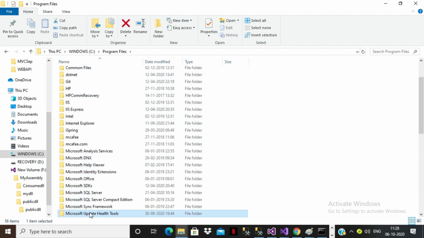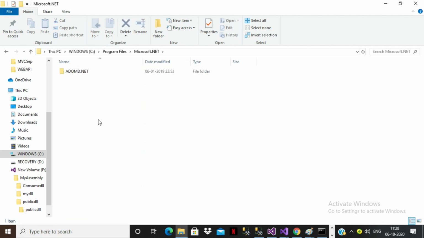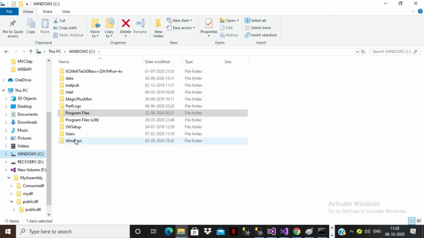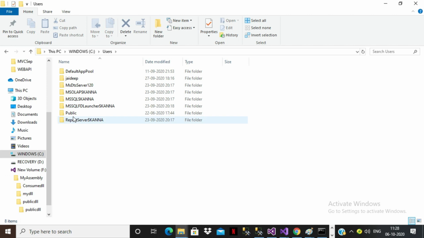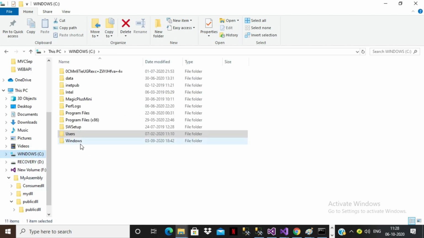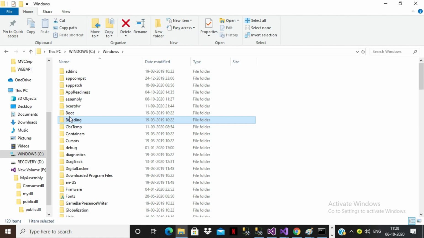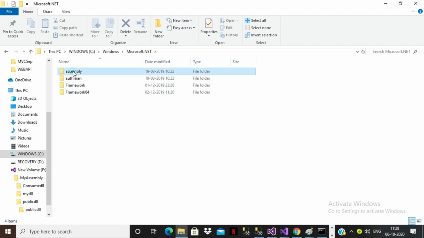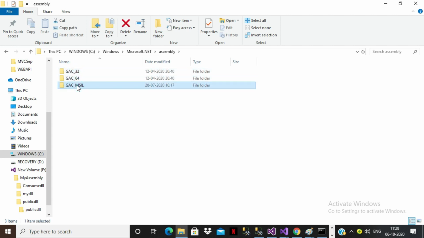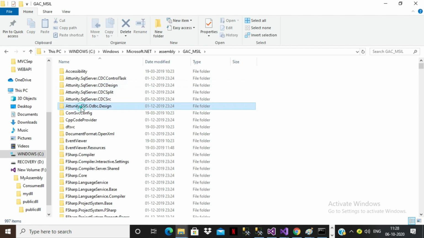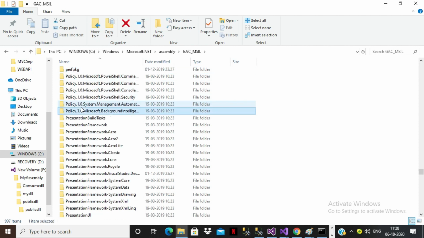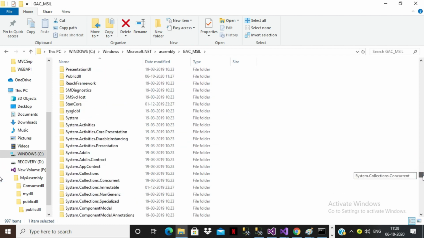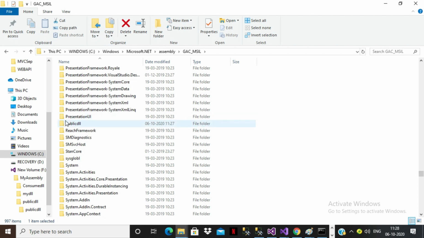There you can see Microsoft.NET. Not this location. Users, no. Windows, Microsoft.NET, not assembly. Under Windows, Microsoft.NET, there you can see assembly. There you can see GAC_MSIL. There you can see your DLL, public DLL. Sorry, I think I selected the wrong one. Here it must be existing somewhere. Yes, here public DLL is there.